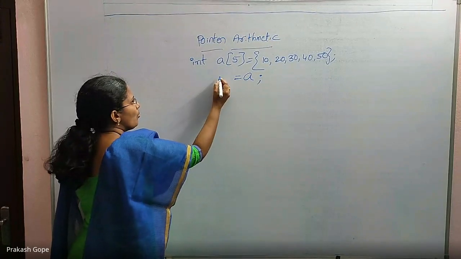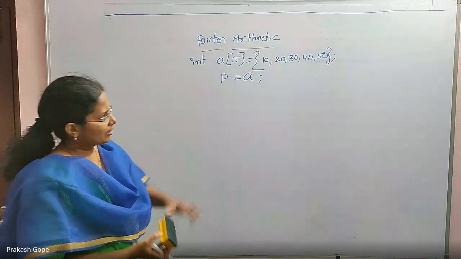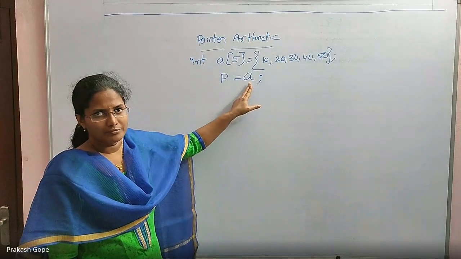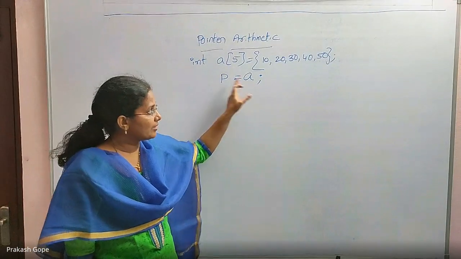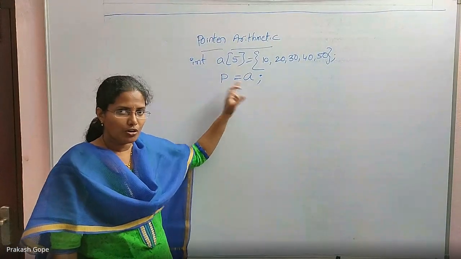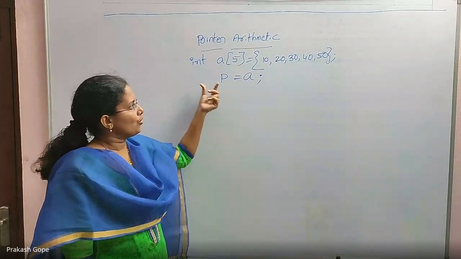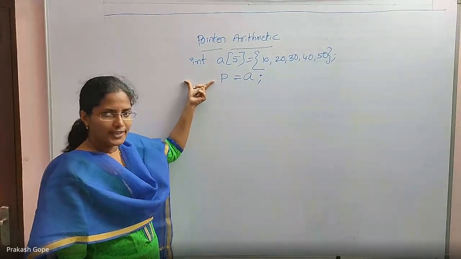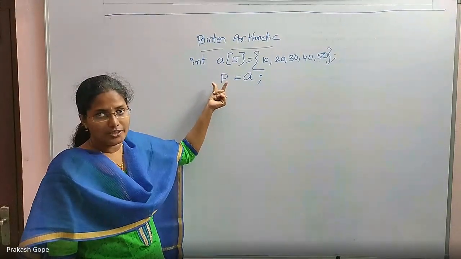Then what I am saying is, I want to hold it in p. Whatever I am writing on the right hand side, I want to hold it in p. Definitely this type and that type must be the same, otherwise you cannot hold the value. So what is the type that I should declare so that whatever is there in a, I can hold it in p also?